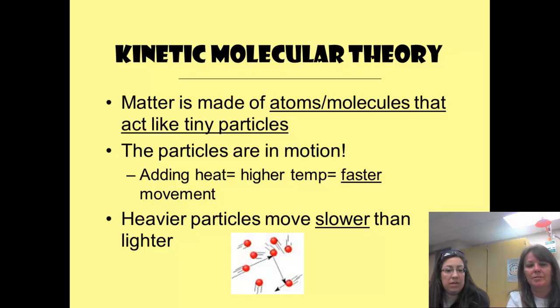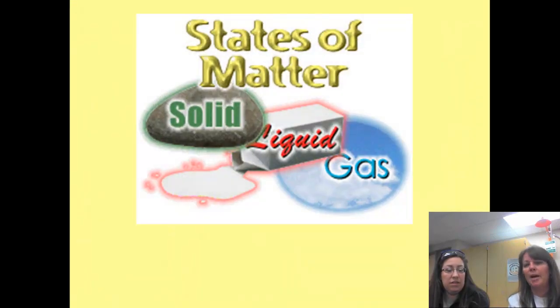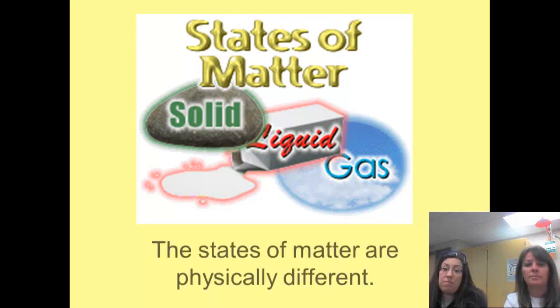Oh, what a cute little picture. States of matter. Oh, look, there they are. But I think one's missing. I think we're missing the P one, but we'll wait on that one. So we're just going to go over each one of these and what the molecules look like. These are really good to write down word for word, and you might want to draw a little picture. States of matter.